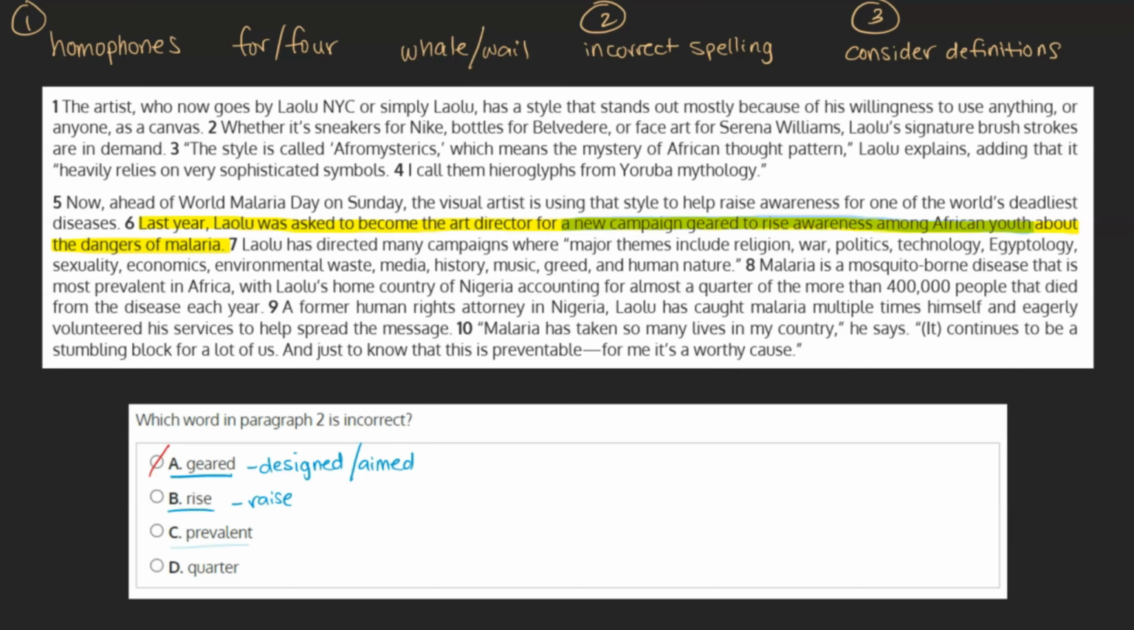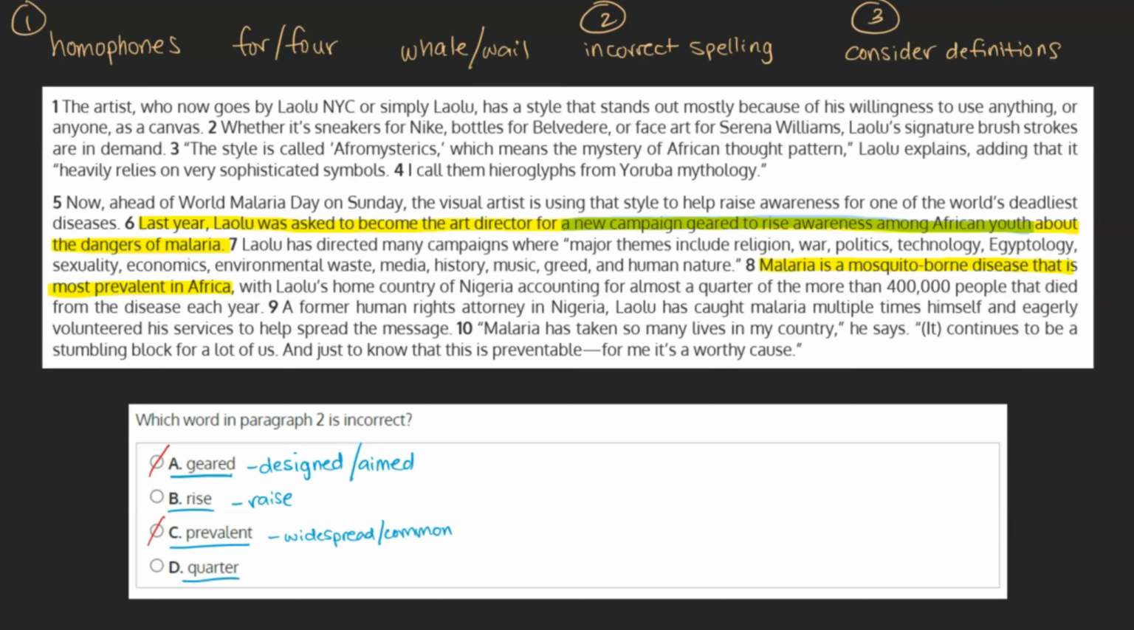C. Prevalent. We see prevalent in sentence 8. Malaria is a mosquito-borne disease that is most prevalent in Africa. As prevalent means widespread or common, which accurately describes malaria's impact in Africa, we can see that prevalent is used appropriately here, and this choice can be marked as incorrect.